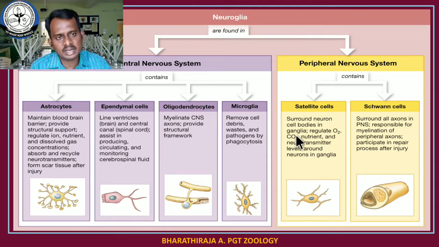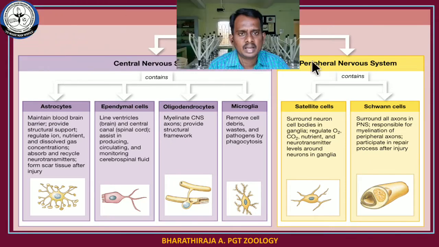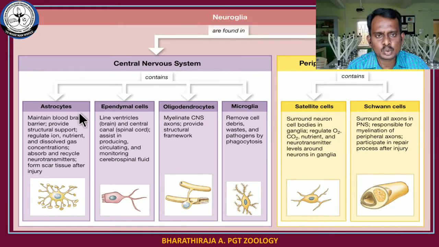Okay, neuroglial cells such as satellite cells and Schwann cells. These two types of cells are present in the peripheral nervous system. Satellite neuroglial cells and Schwann cells are present in the peripheral nervous system. And the remaining cells like astrocytes, ependymal cells, oligodendrocytes and microglial cells, these four cells are present in the central nervous system.